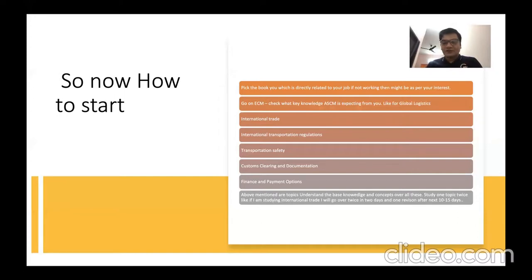Try to understand and build your basic knowledge and concepts over these things, and read every chapter at least twice. After reading it twice, and after 10 to 15 days, put in a revision. Two readings and one revision will make you perfect on that chapter or concept.